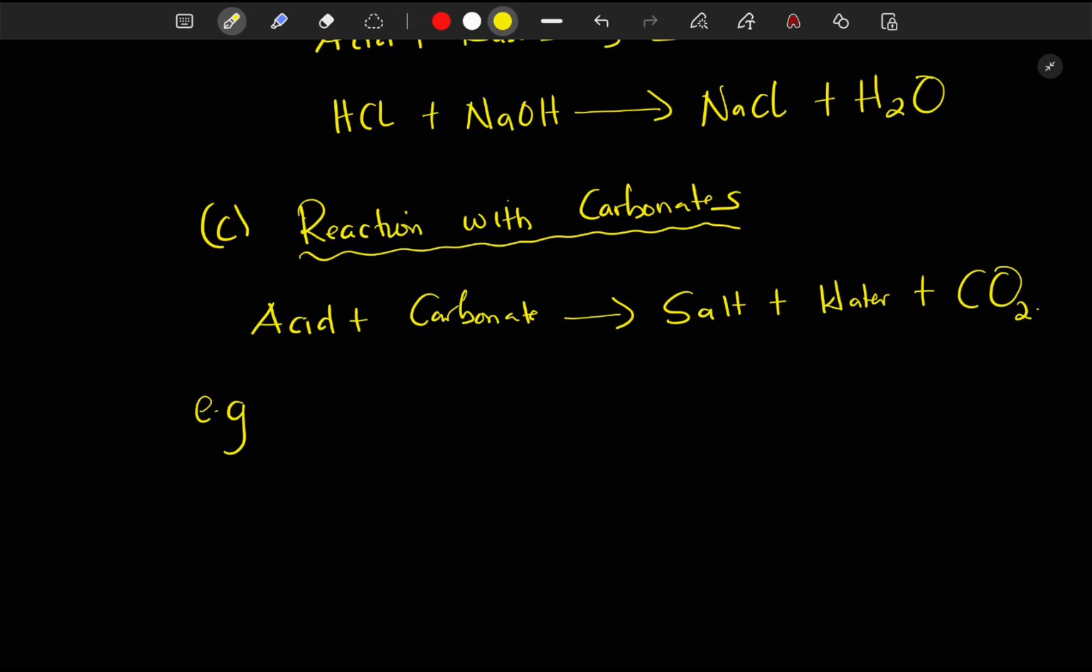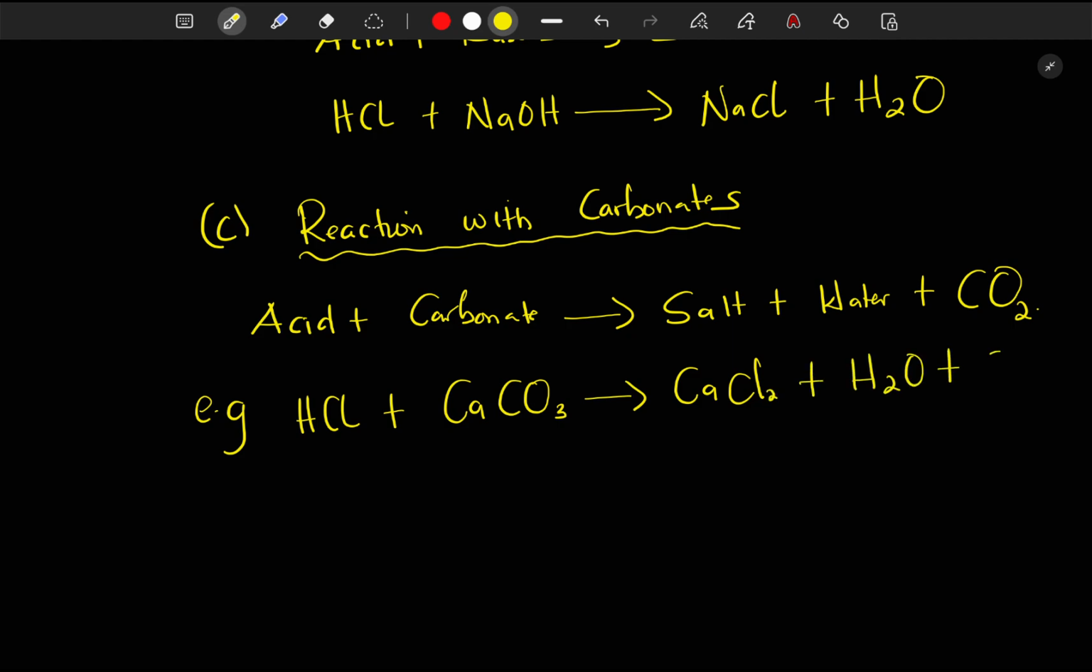For example, I can get hydrochloric acid and react it with calcium carbonate, which is a solid. In this manner, I'm going to get calcium chloride. I'm also going to get water. I'm also going to get carbon dioxide, of which I just have to balance it up like that.